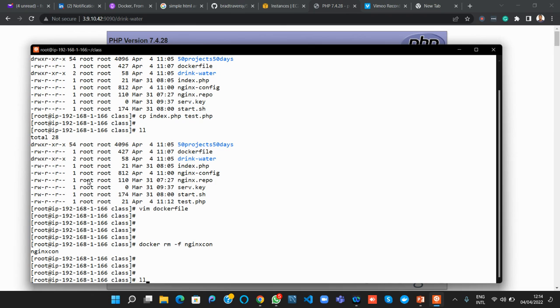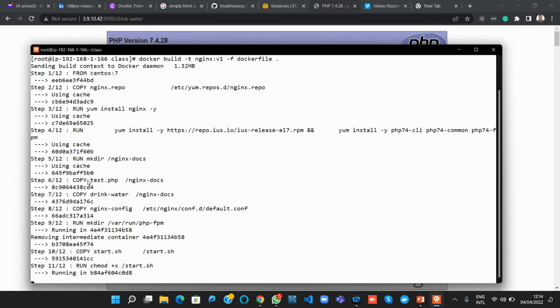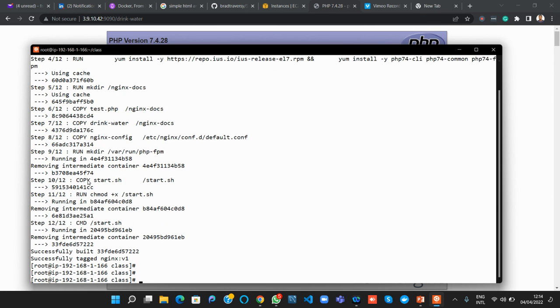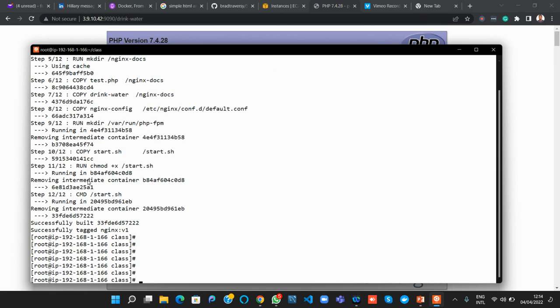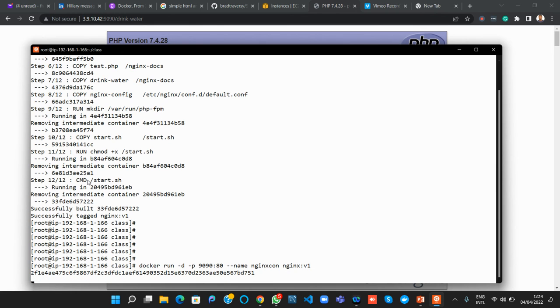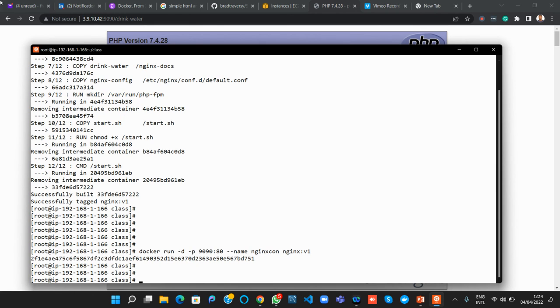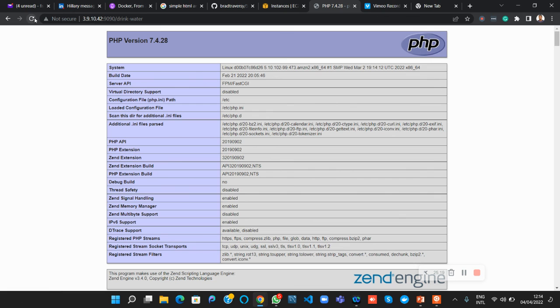So let me rebuild that image. Let me call it V1. No problem. So you have just rebuilt the image. Let's rerun it. Run V1. Let's see if we can access that page one more time.